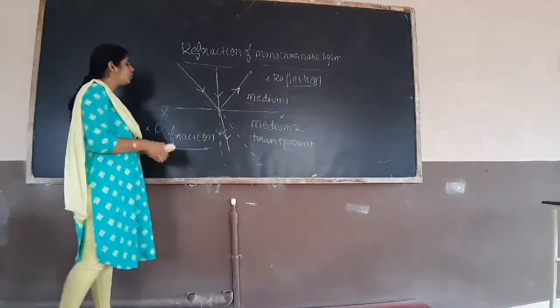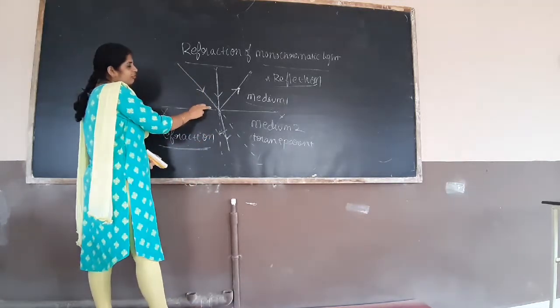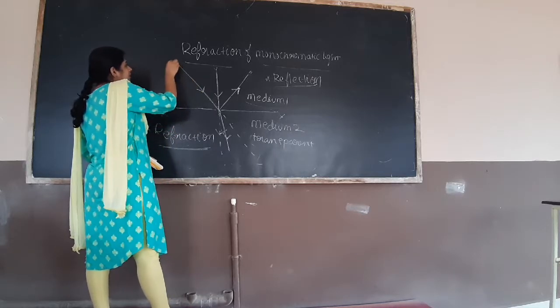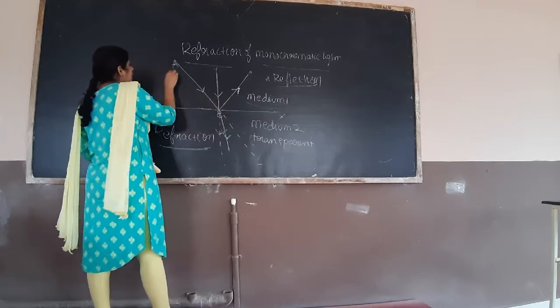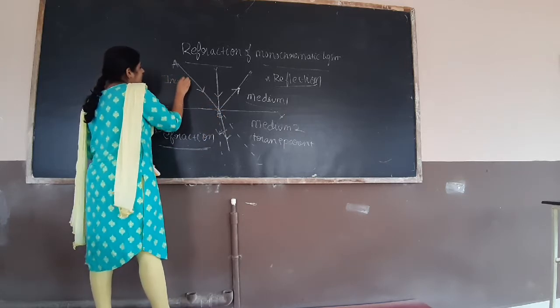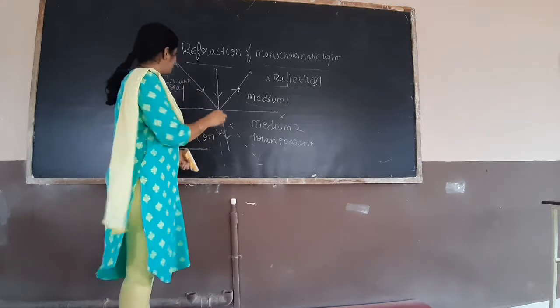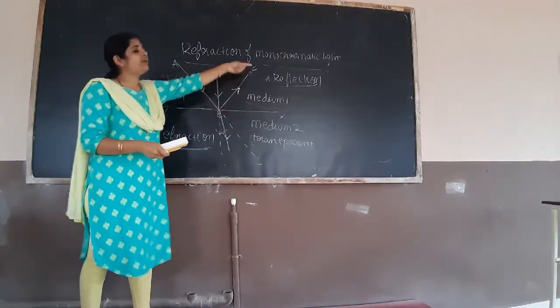Okay, so here this light ray we will call the incident ray. We will name it A, B. Incident ray. B, C. Part of the light reflected back.